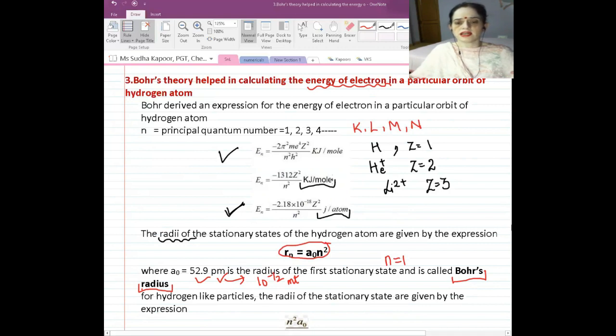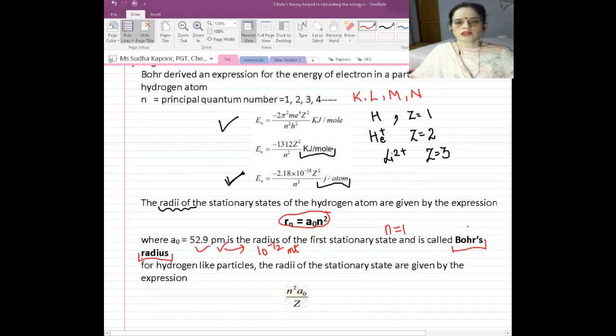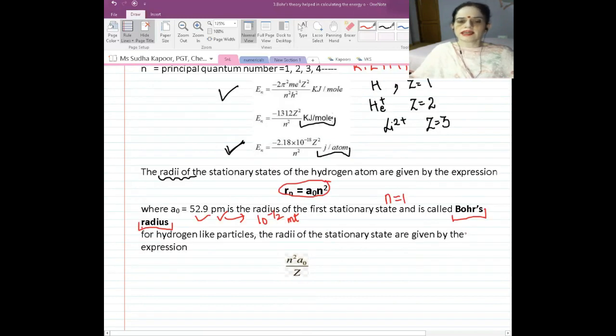But if we consider not only hydrogen but hydrogen-like species, then the formula changes a little bit because we have to include the Z also. What is Z? The atomic number of that element.